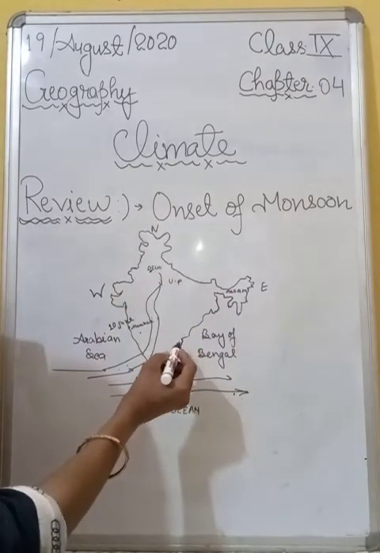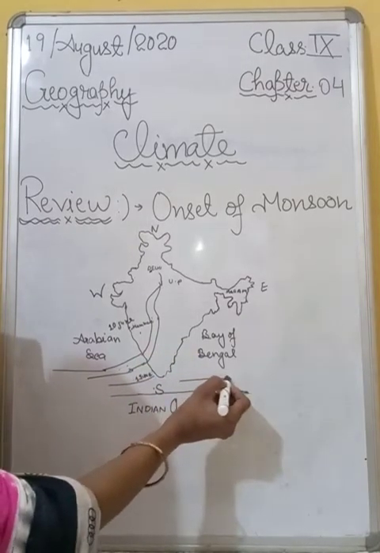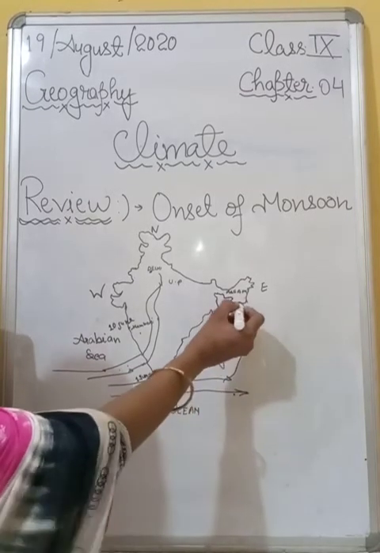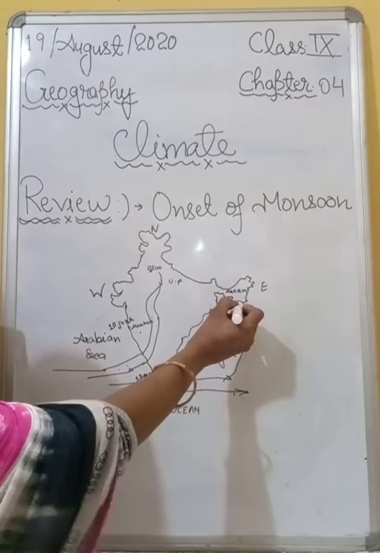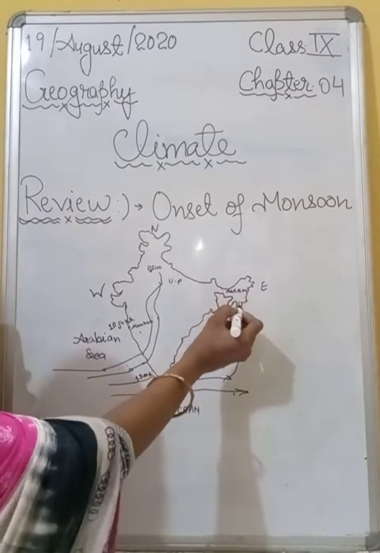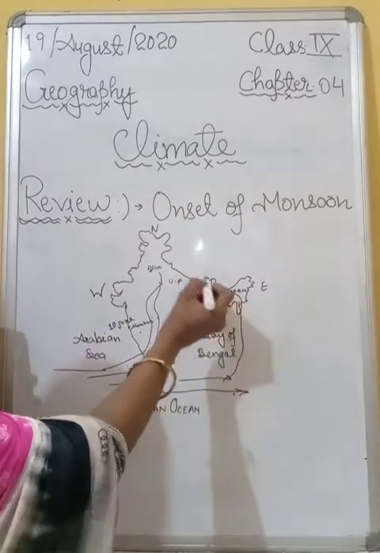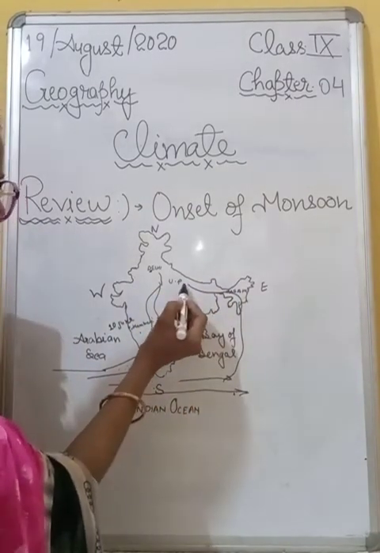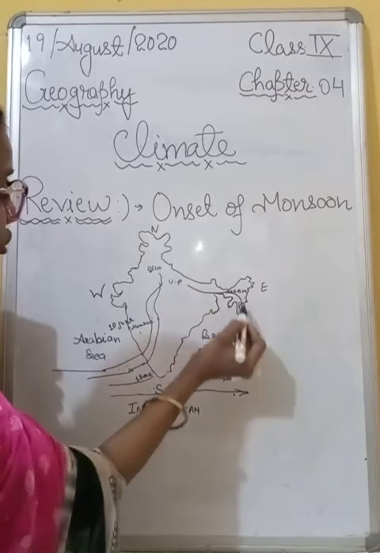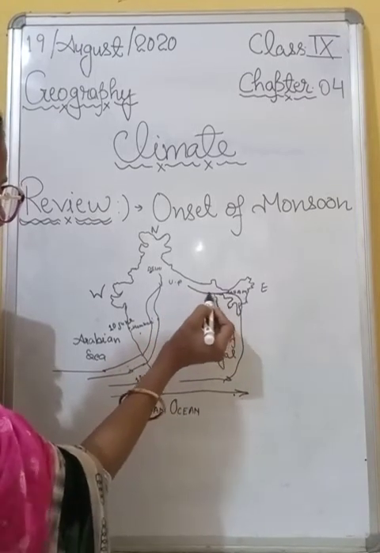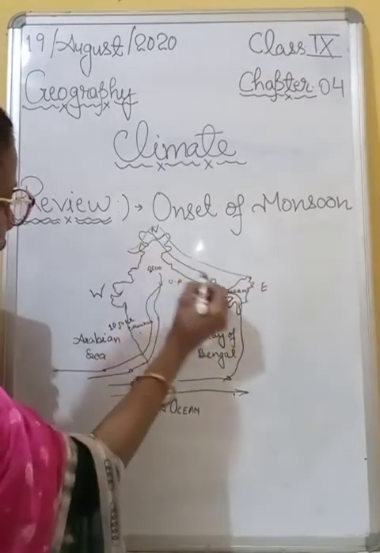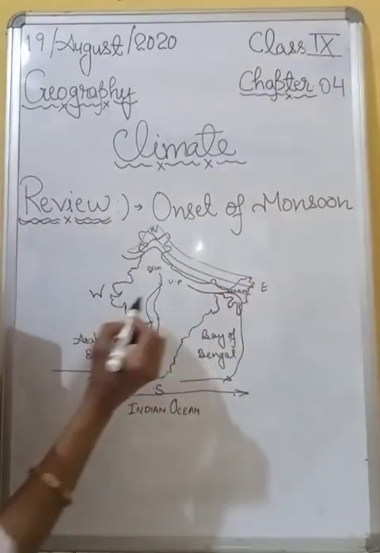After that, the Bay of Bengal branch advances or reaches Assam in the first week of June and gets deflected. Here I want to clear that the meaning of gets deflected is that it turns to move towards UP because of the presence of three ranges of the Himalayas.